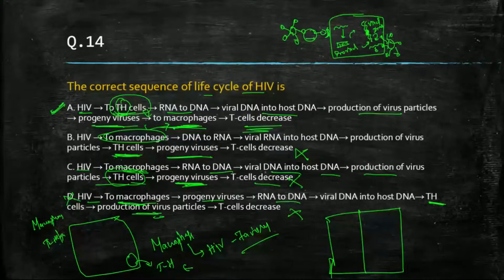Yes or no? What can we say? We can say that macrophages are the HIV factory, because more and more progeny will be produced in the macrophage, right? So take a 5 second pause and think about it. What will be the correct answer?